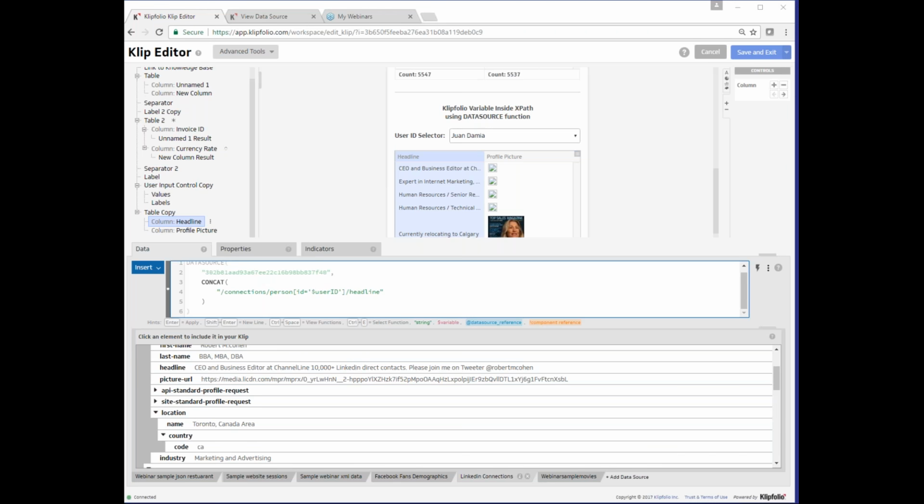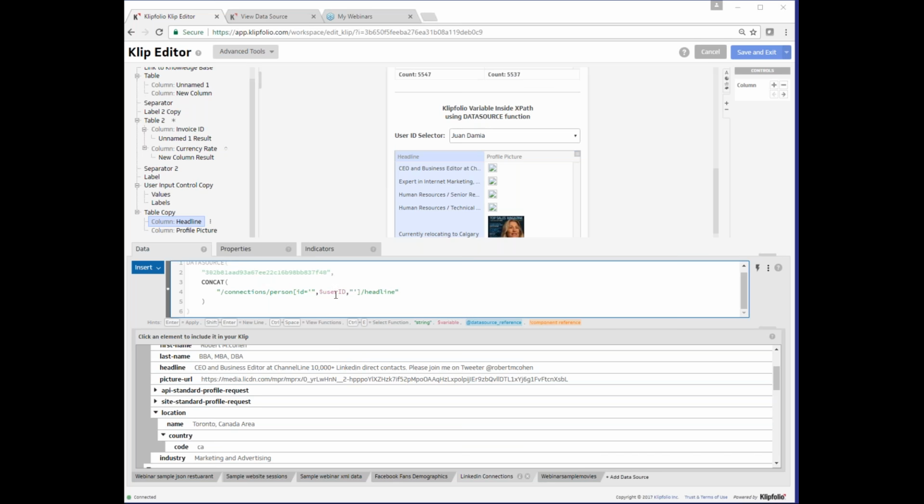Now, to introduce the actual variable. First, immediately surrounding the user ID, put quotation marks and separate the sections with commas. Then, replace the user ID text with the actual Klipfolio variable, user ID.